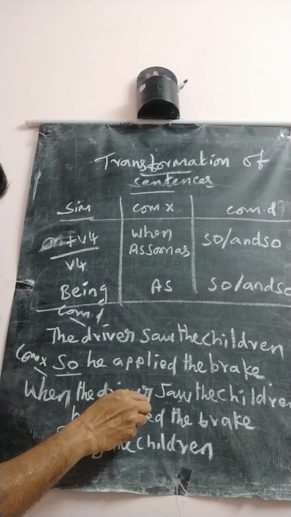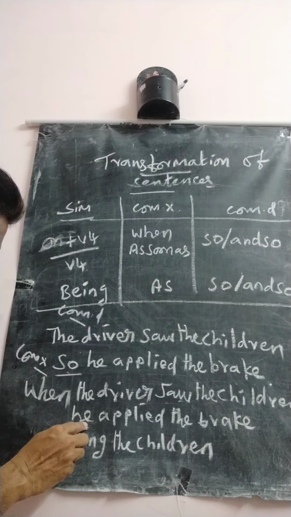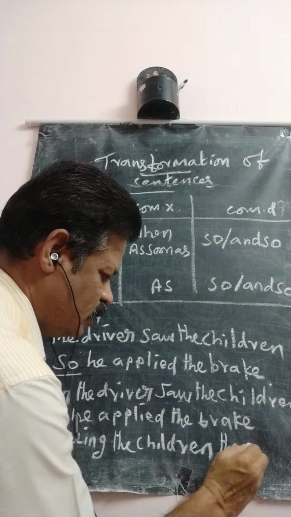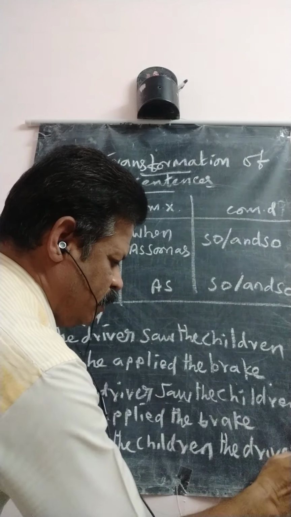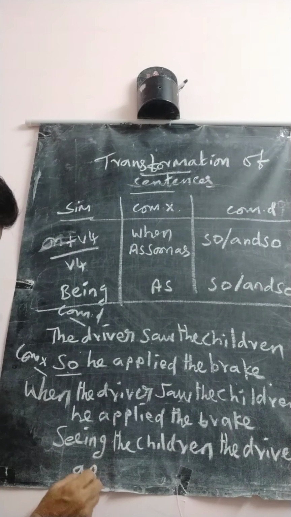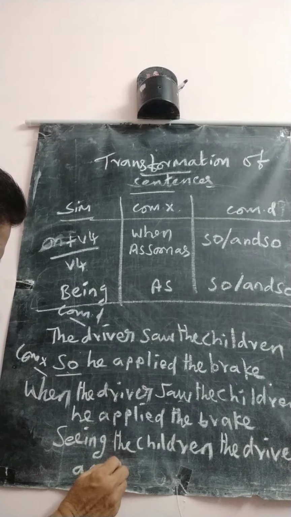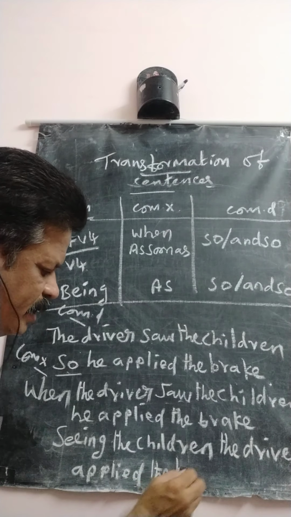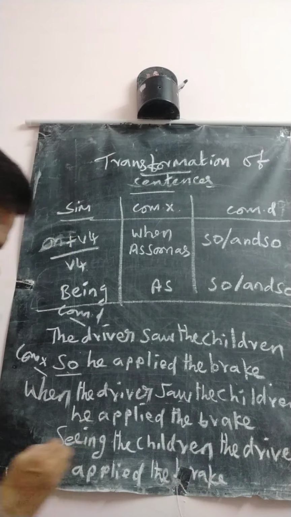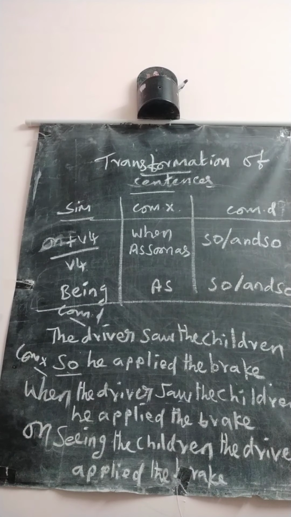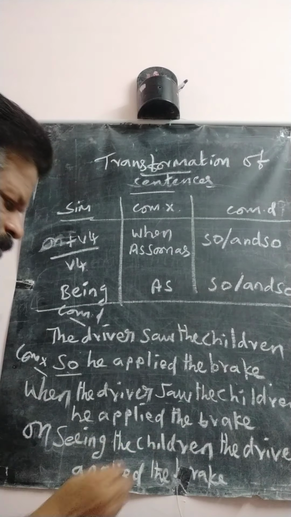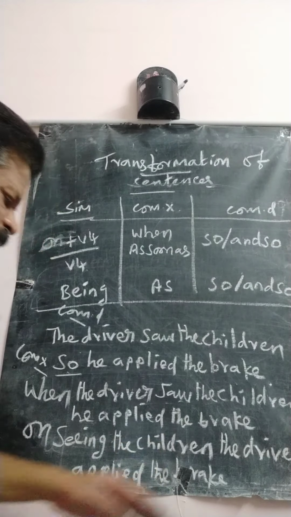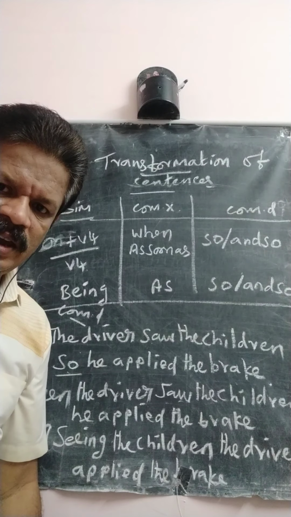You can use the driver instead of he. The driver applied the brake. You can use here on. On seeing the children, the driver applied the brake. This is one example.